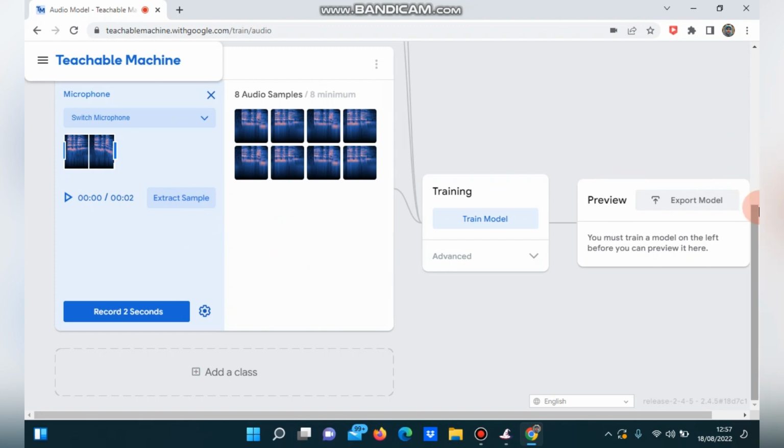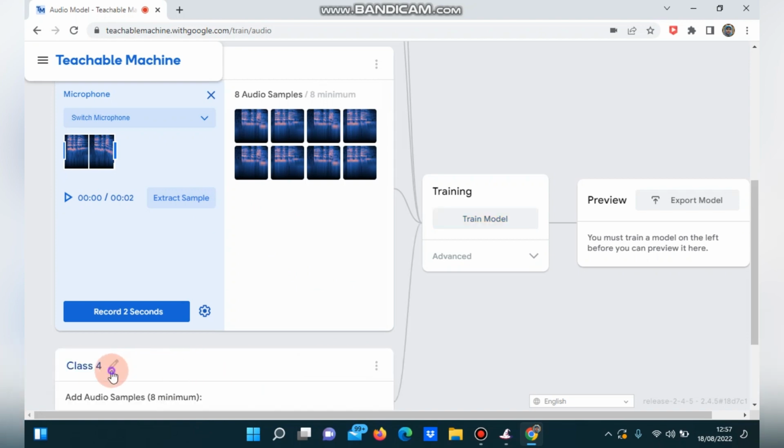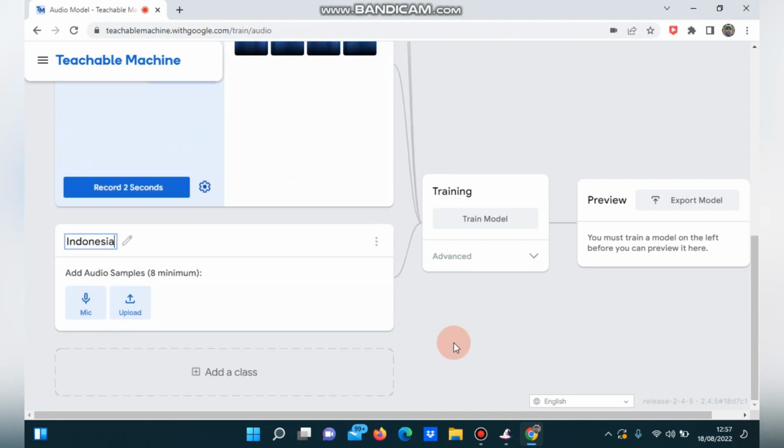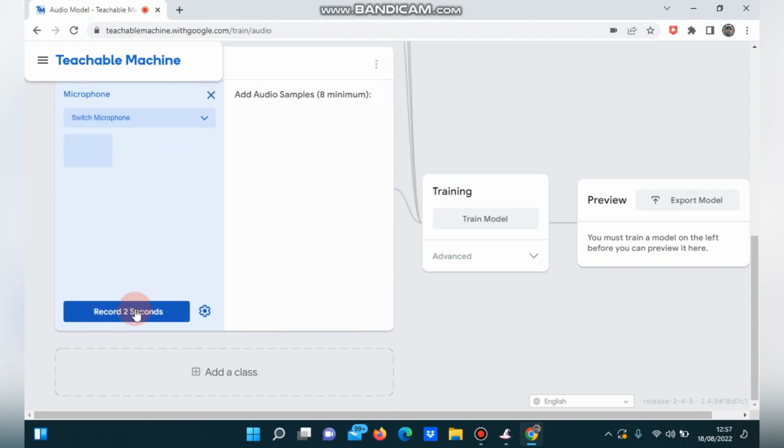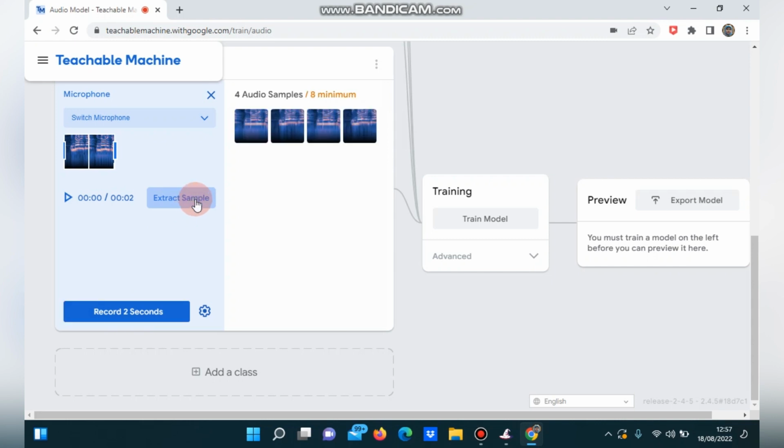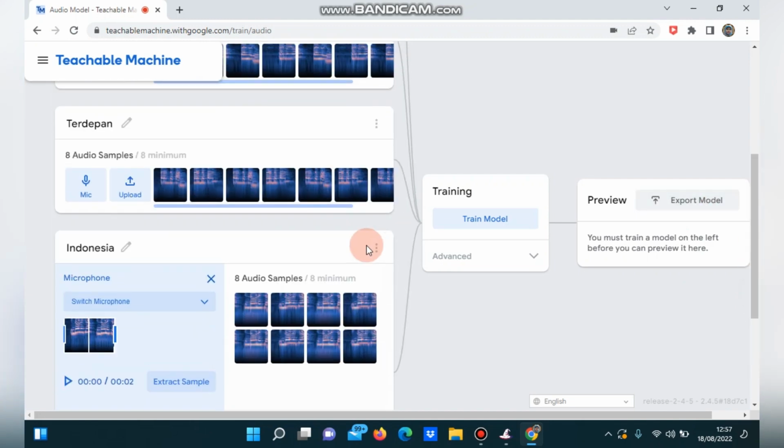Okay, after that we click add class because we want to make 3 sounds. We change the name to Indonesia. We click mic and then we click record. Indonesia, Indonesia. Then we click extract sample until 8 minimum. Okay, that's finished. After this, we click train model.